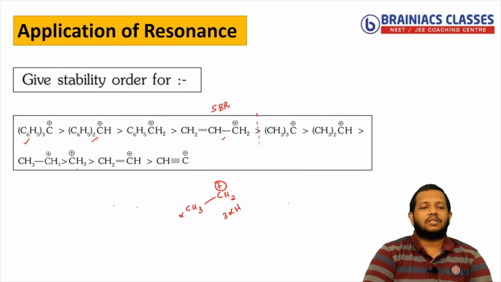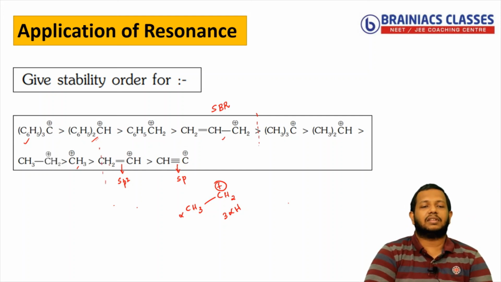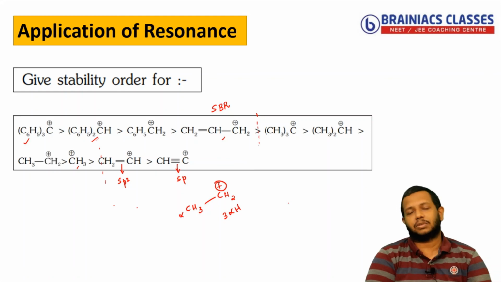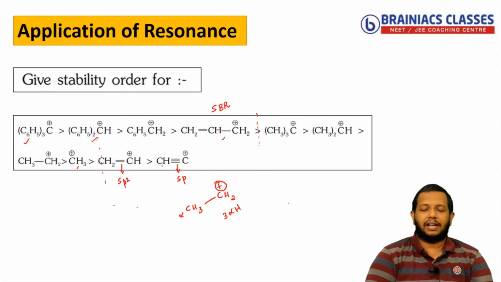Now once that is over, we come to CH3 plus. Then comes CH2 double bond. I know that this is unstable because of sp2 hybridization. But comparing with this one, this is sp hybridization, which is more electron attracting, more unstable. So from here, actually these resonating structures are unstable. But if you compare with those two, the triple bonded one is more unstable because of sp hybridization, which has a greater amount of s character. So I hope you got a fair idea regarding this one.